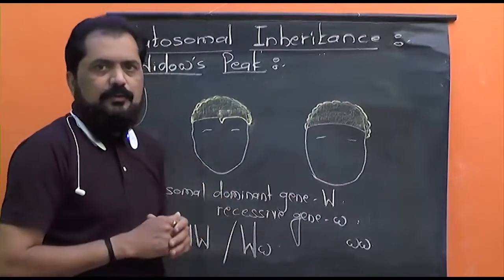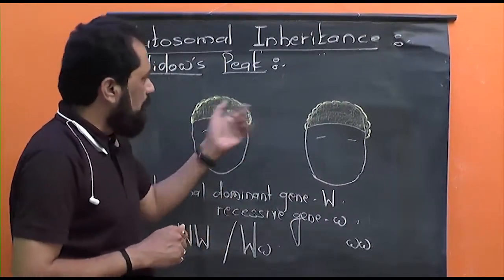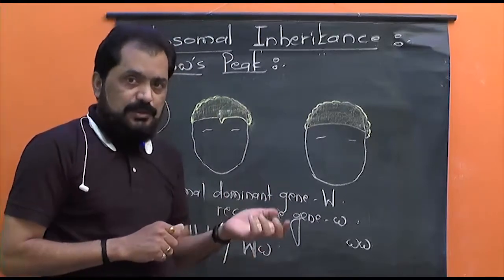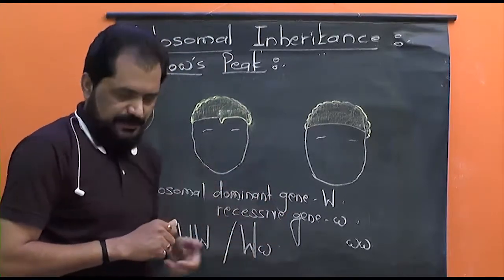So here we have discussed what it means, widow's peak, and which genes are responsible to control this trait.